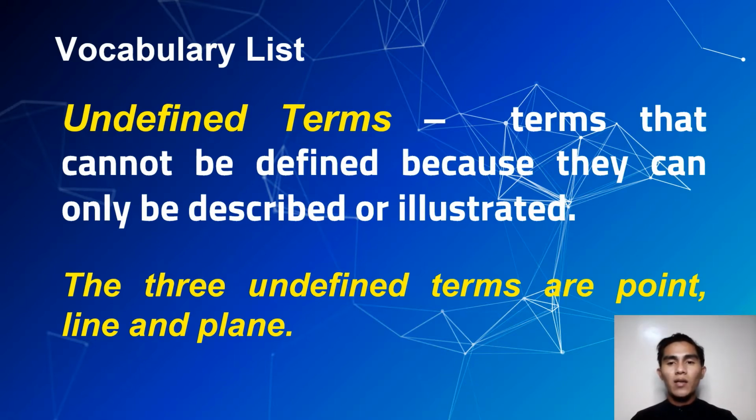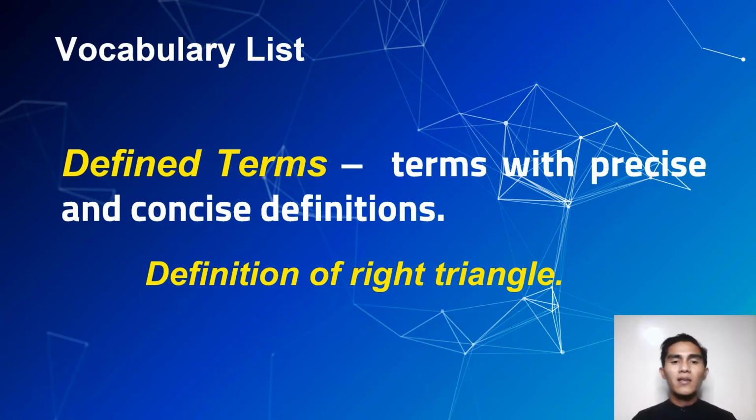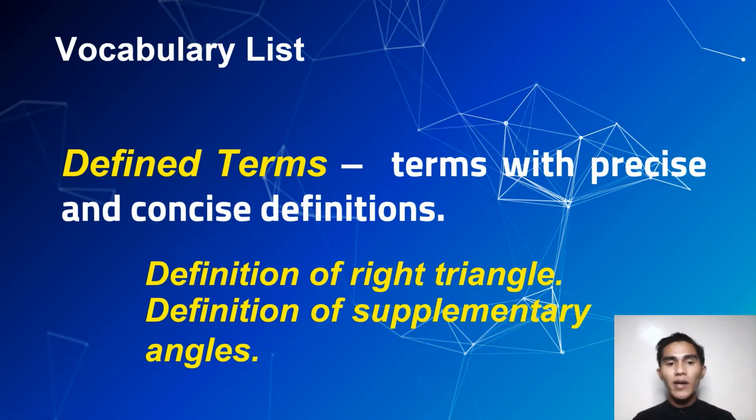If we have undefined terms, we also have defined terms. So these are terms with precise and concise definitions. These have exact definitions, like we have the definition of a right triangle. So as you can see, there's our definition of a right triangle, the definition of a supplementary angle. So all these terms have exact, precise, and concise definitions. So you can use this one in proving.